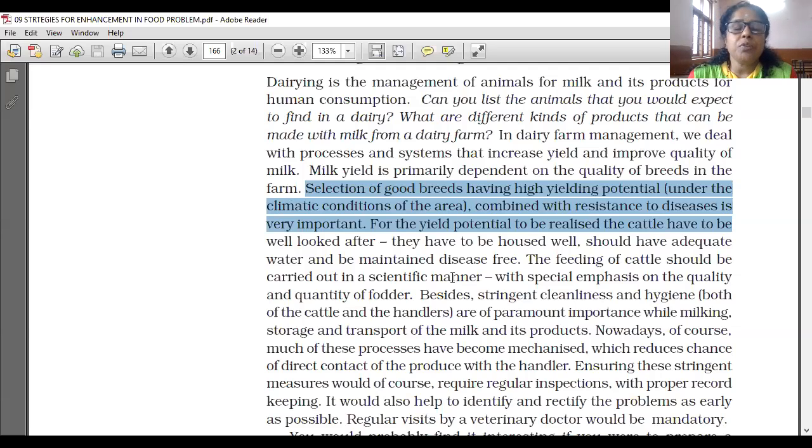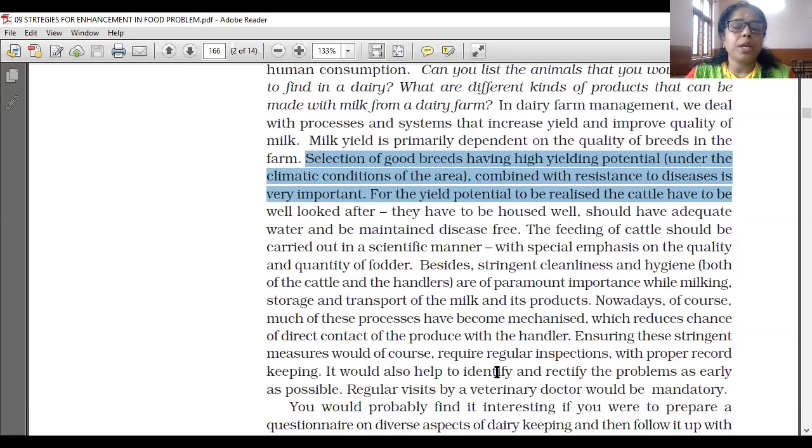Ensuring these stringent measures would of course require regular inspections with proper record keeping. It would also help to identify and rectify the problems as early as possible.